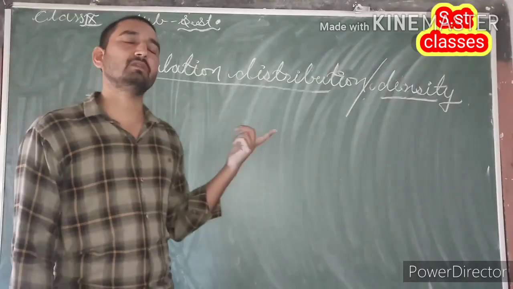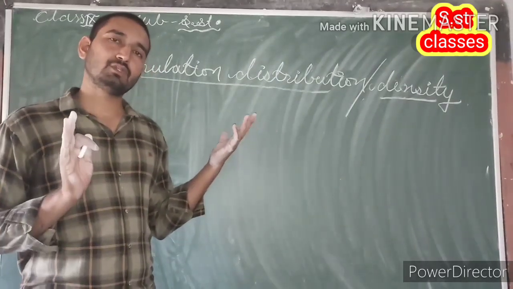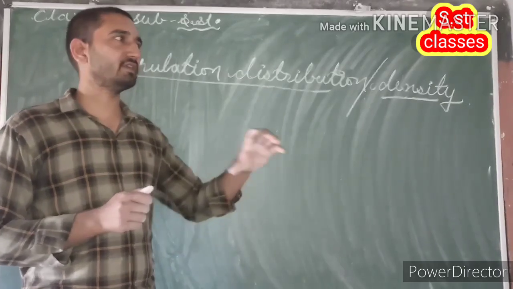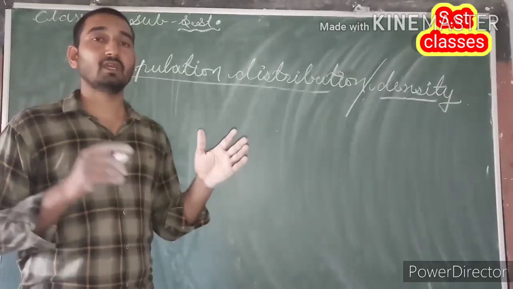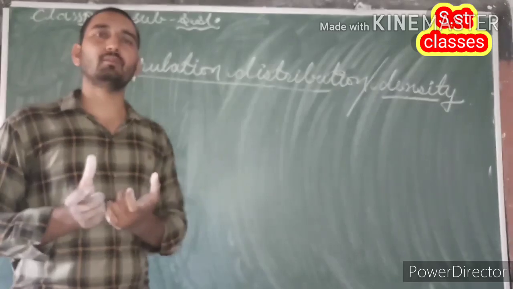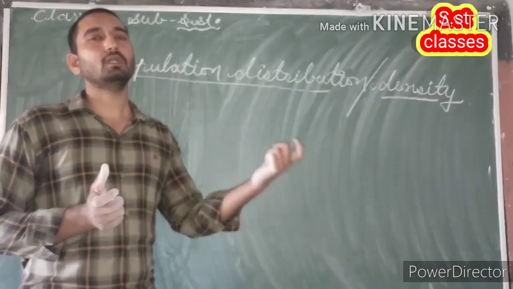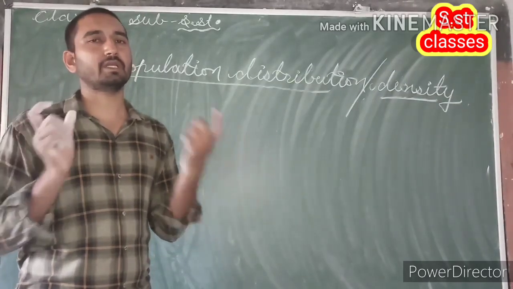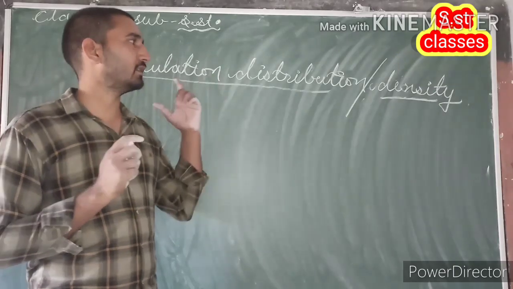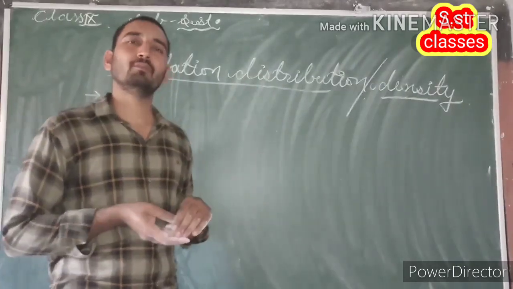Population distribution means the total number of people living in a particular area. If we divide the total number of people by the total area of that region, then we find the distribution or density of population.